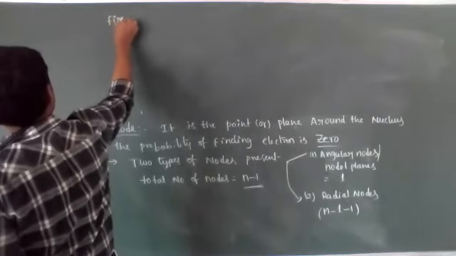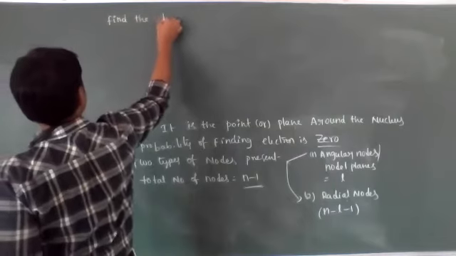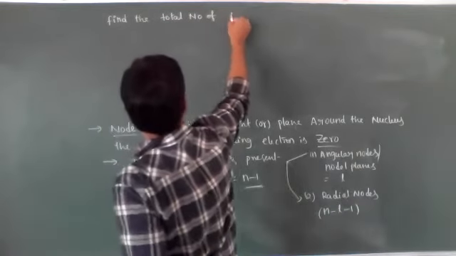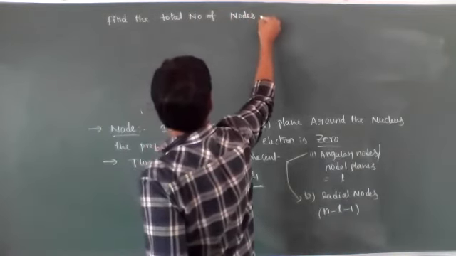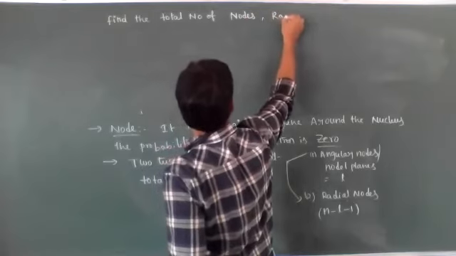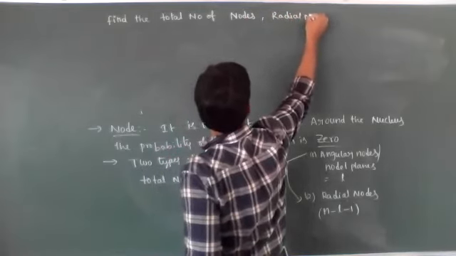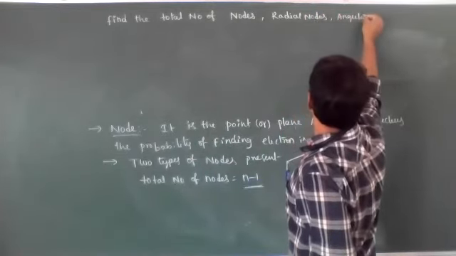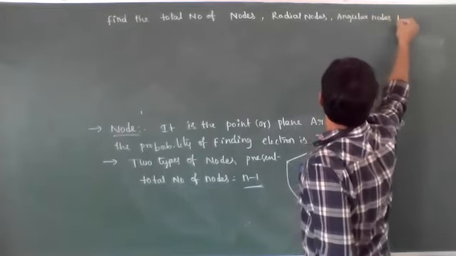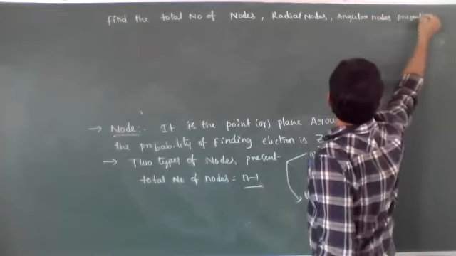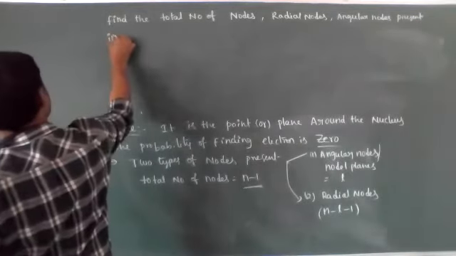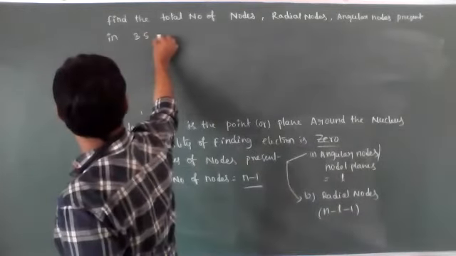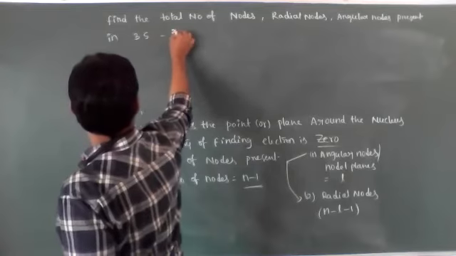Find the total number of nodes, radial nodes, angular nodes present in 3s orbital.